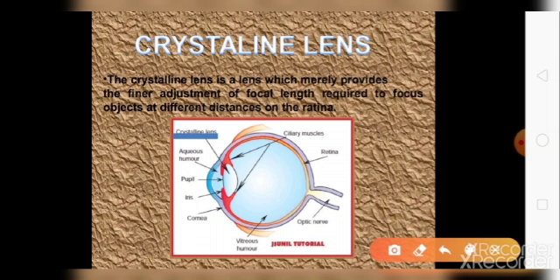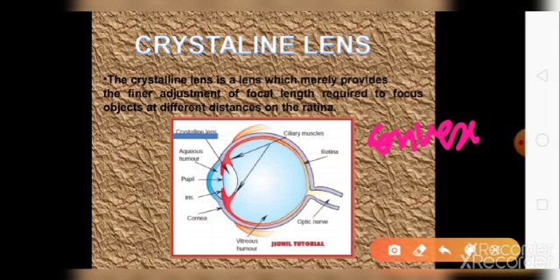Convex lens is that lens which focuses the light on a particular point. This lens is also known as converging lens.